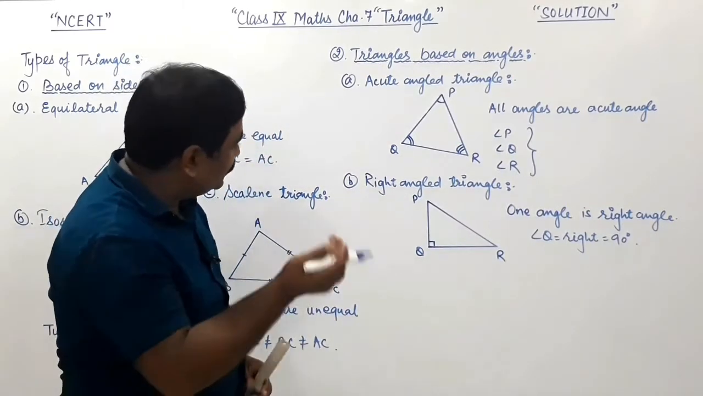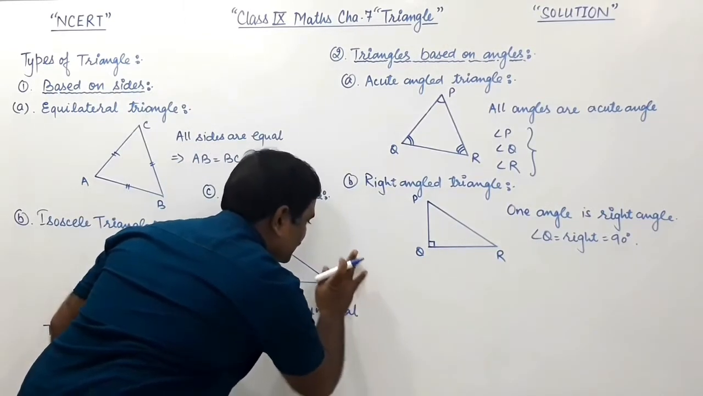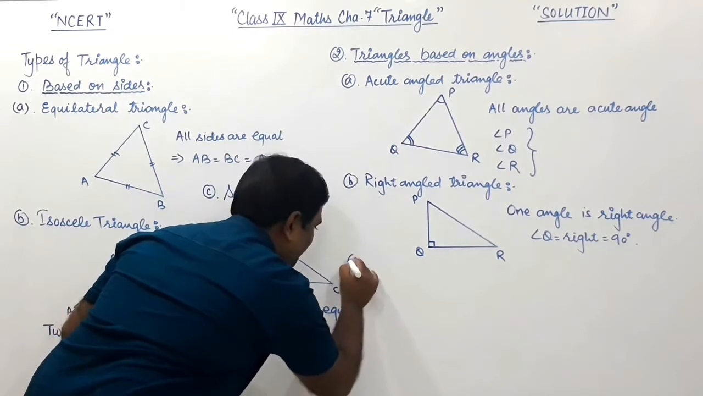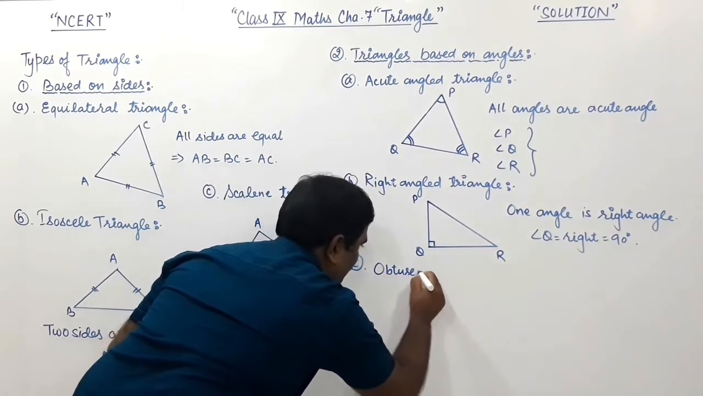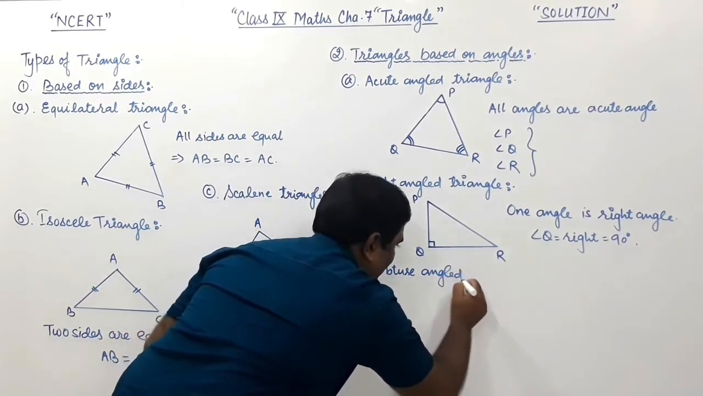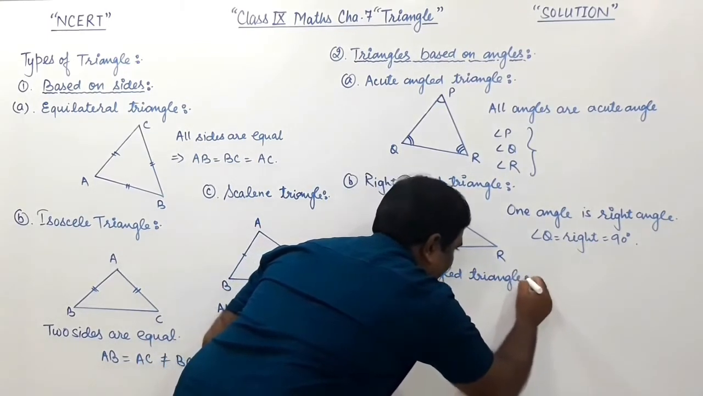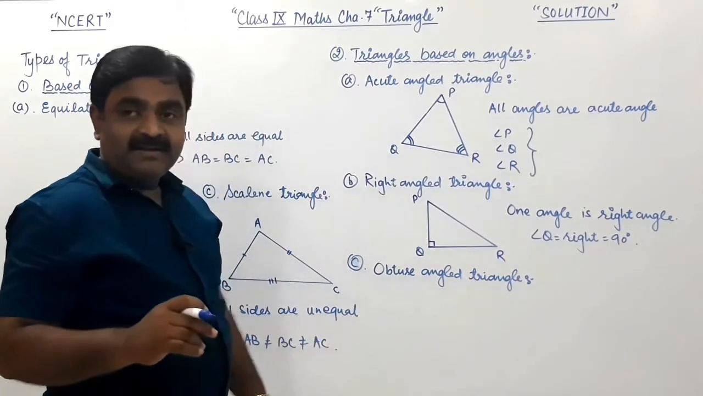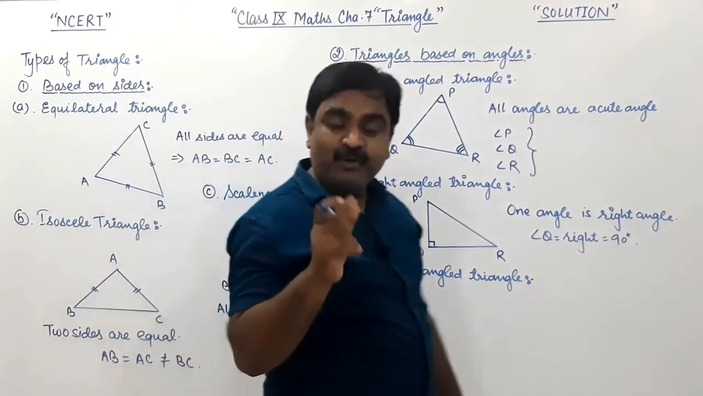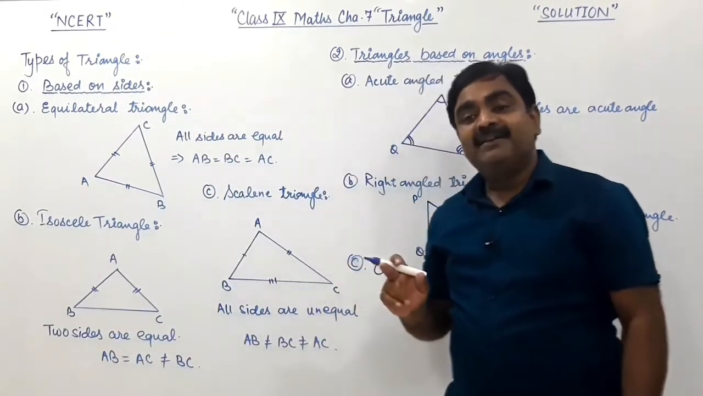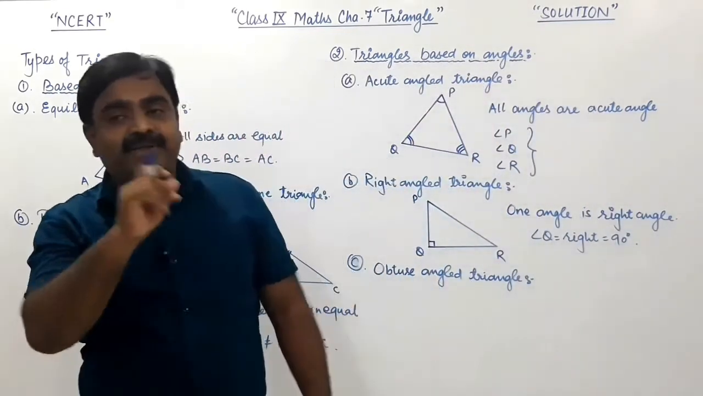Right? So the third type of triangle is obtuse angle triangle. What is obtuse angle triangle? A triangle in which one angle is obtuse. Now you should know what is obtuse angle. Obtuse angle is an angle whose measure lies between 90 to 180 degrees.